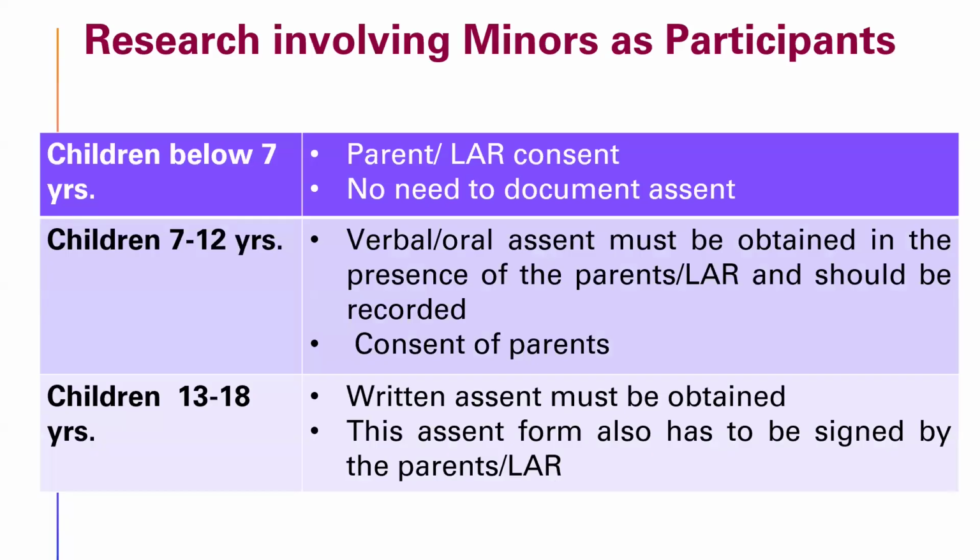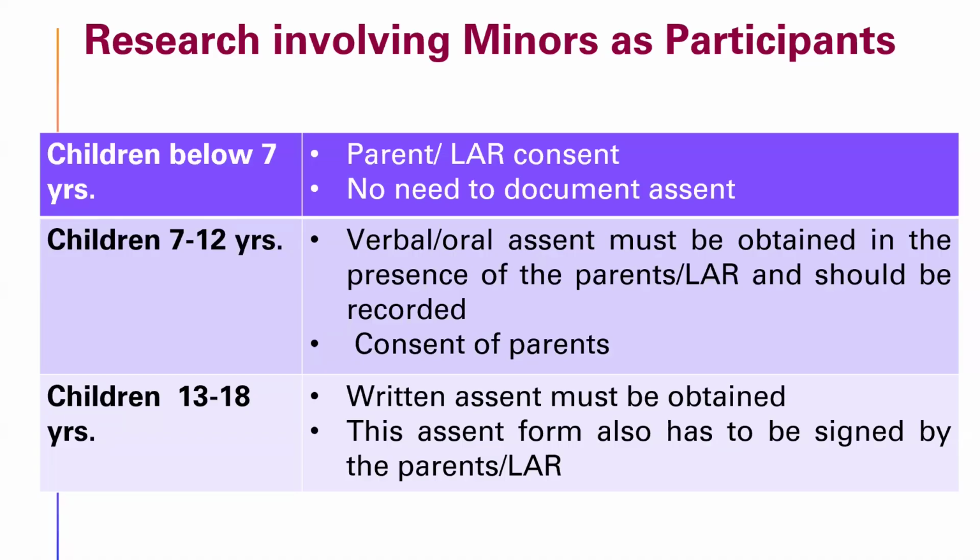For studies which are including minors as participants, there are certain tenets laid down. For children below 7 years of age, only consent from the parents or from the legally appointed representative or guardians is taken. For children between 7 to 12 years of age, apart from the consent of parents or the legally appointed guardian, a verbal or oral assent should be obtained from the child in presence of the parents or the LAR.